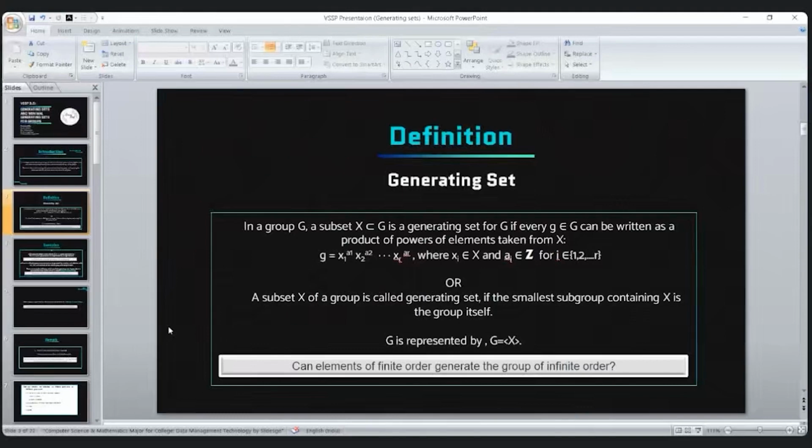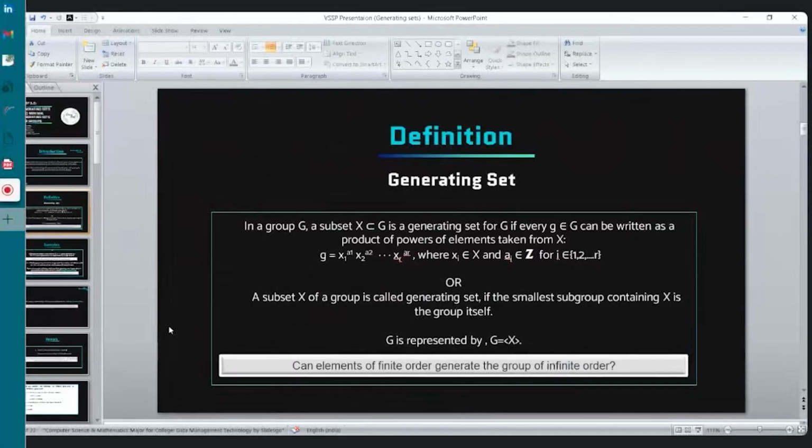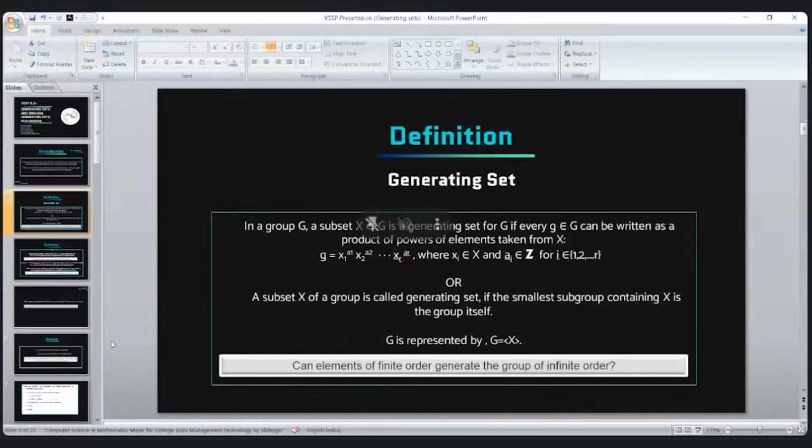So I have a question: can elements of finite order generate a group of infinite order? I mean, is it possible or not? No, it is not possible. But what can you say about the power set of X when X is infinite, under the operation of symmetric difference?